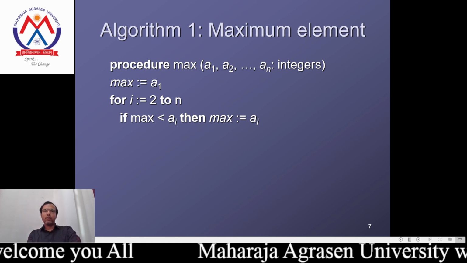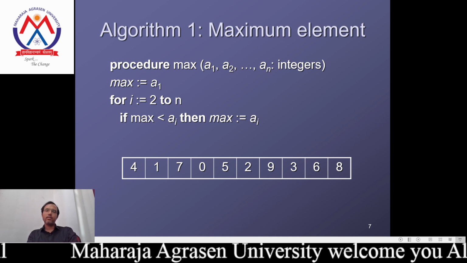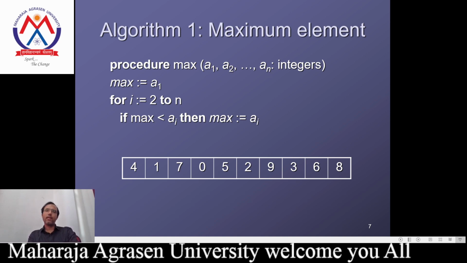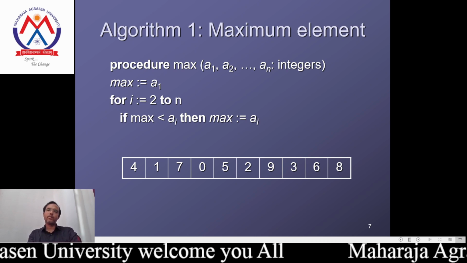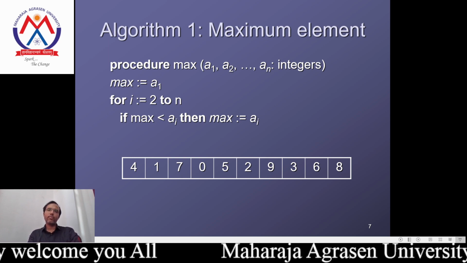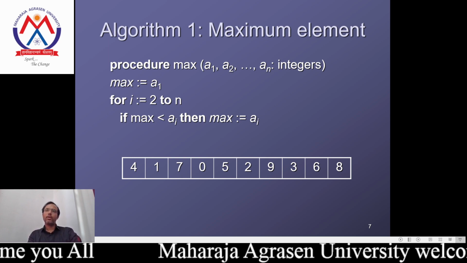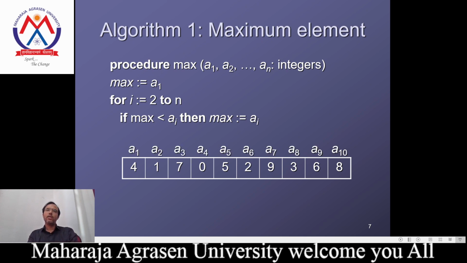Again, we run the procedure max to see how the value is calculated, and how we calculate the maximum element. In this way, we consider the elements 4, 1, 7, 0, 5, 2, 9, 3, 6, and 8. These are the elements and the number of elements we have considered.